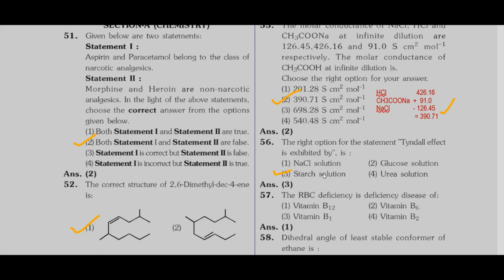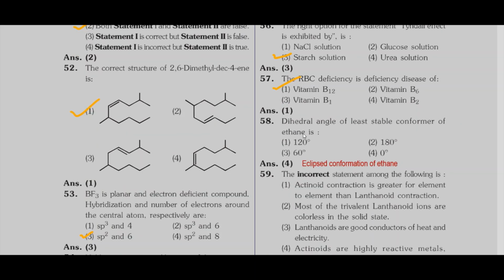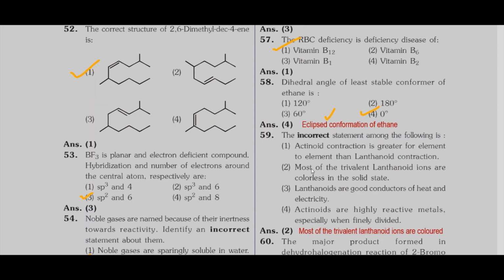Then next, question 57. RBC deficiency is a deficiency disease of, actually, it is vitamin B12. Option 1 is correct. Then the dihedral angle of the least stable conformer of ethane: least stable conformer means eclipsed conformation. For eclipsed conformation, the dihedral angle is 0 degrees. Option 4 is correct. Then 59.